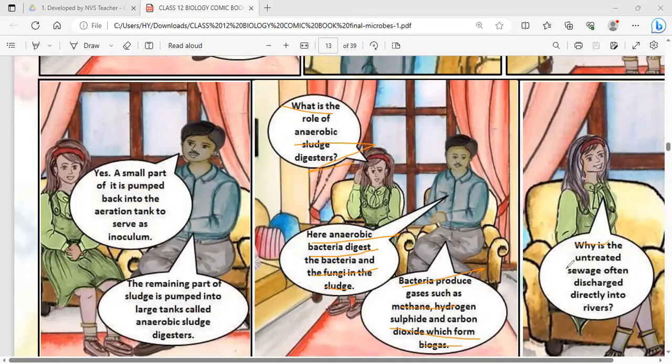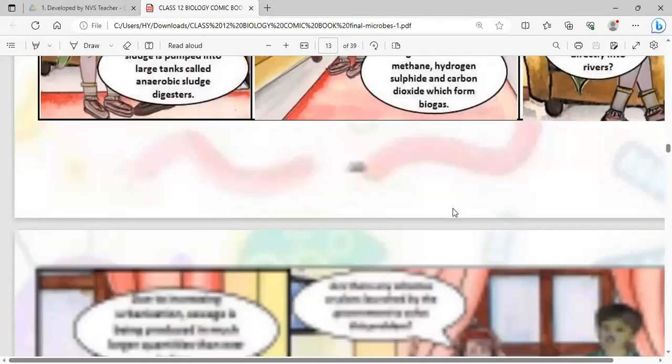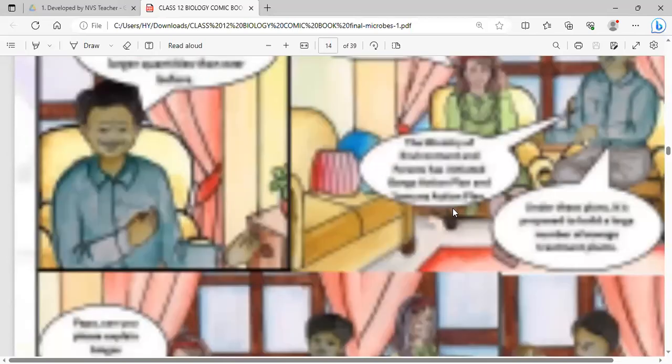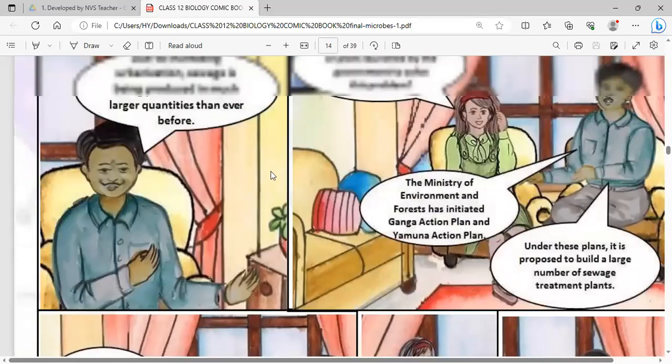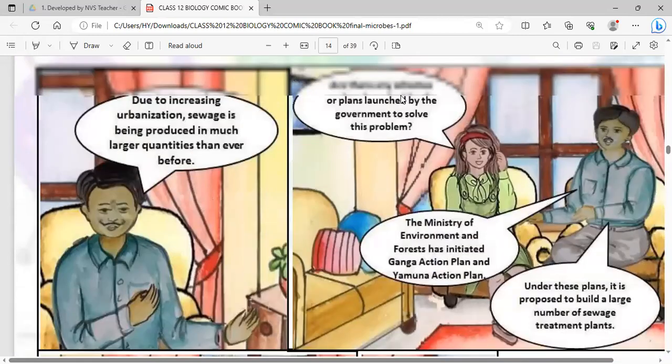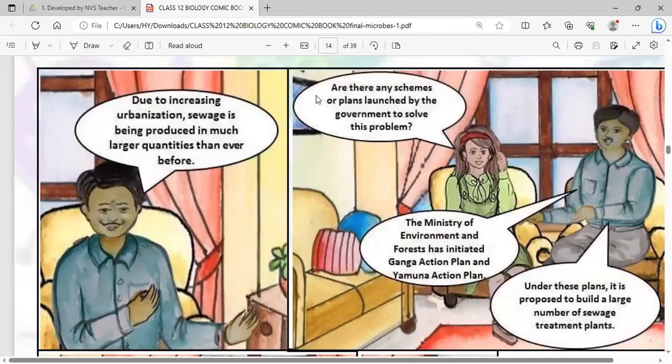Why is untreated sewage not discharged directly into the rivers? If untreated sewage is discharged into the rivers, it will harm them and pollute them. Due to urbanization, sewage is being produced in much larger quantities than before because the population is increasing. So our government has launched certain programs and plans to clean the Ganga.